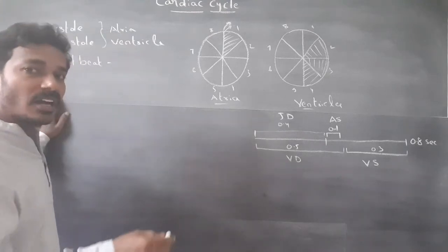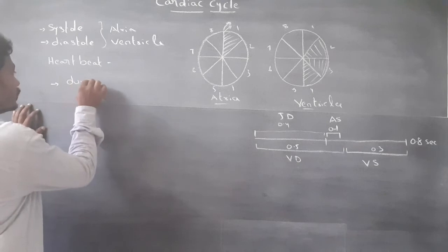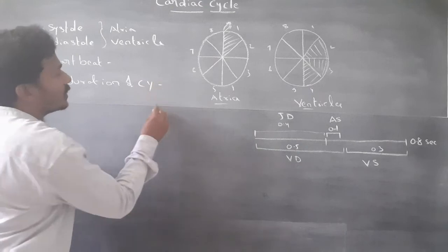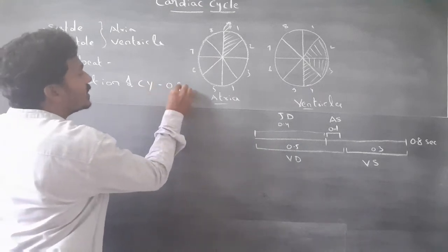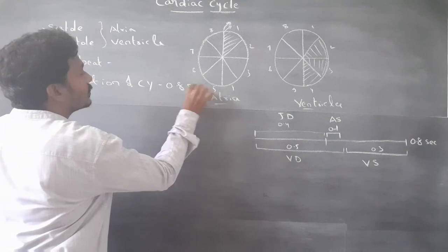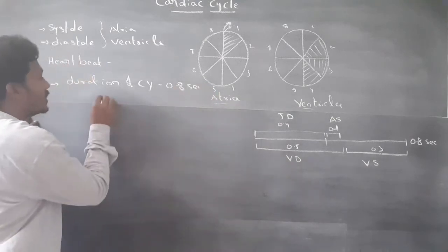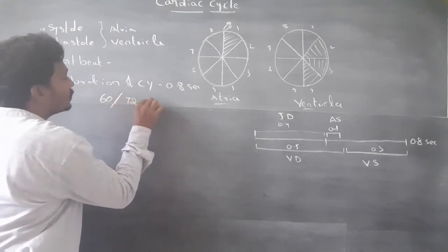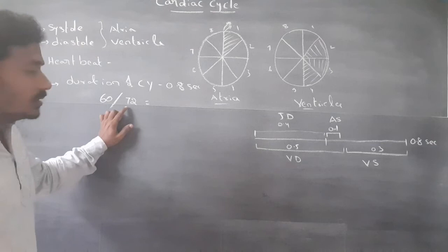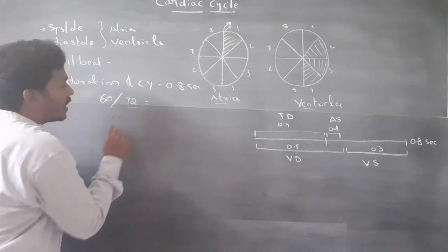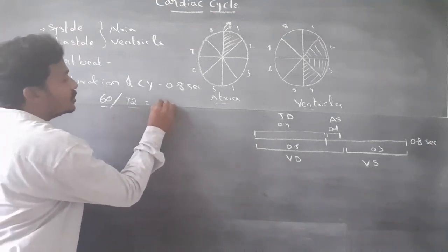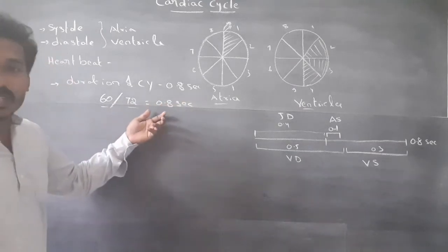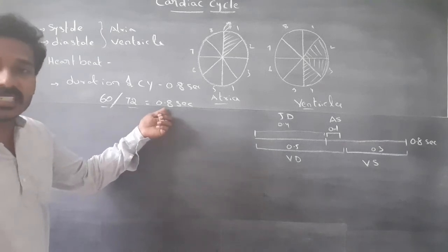The duration of the cardiac cycle is 0.8 seconds. 0.8 seconds means 60/72 per minute. 72 heartbeats per minute is 0.8 seconds. The duration of the cardiac cycle is 0.8 seconds.